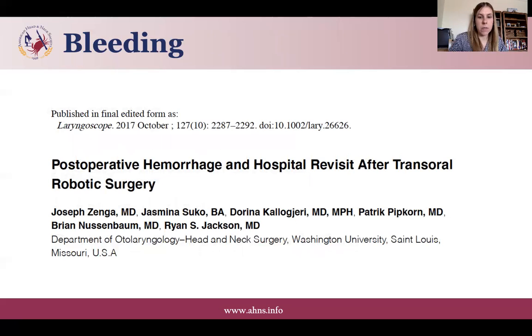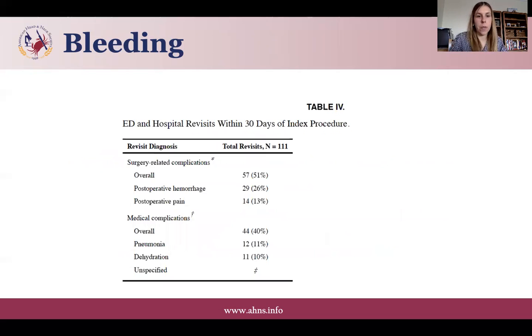So this is a retrospective study from WashU St. Louis looking at postoperative hemorrhage after TORS. This study looked at database information from New York, California, and Florida. They found that the overall percentage of surgery-related complications within 30 days was 51%, out of 111 patients, and that postoperative hemorrhage was 26%. Pain was 13%. They also looked at some systemic complications such as pneumonia and dehydration, and those were found to be around the low teens.